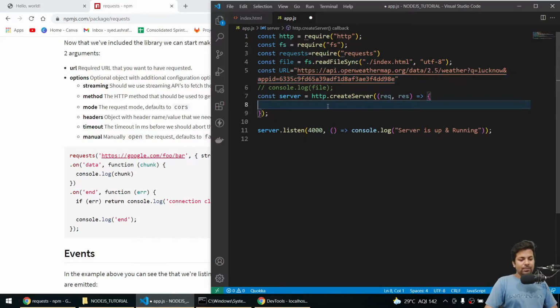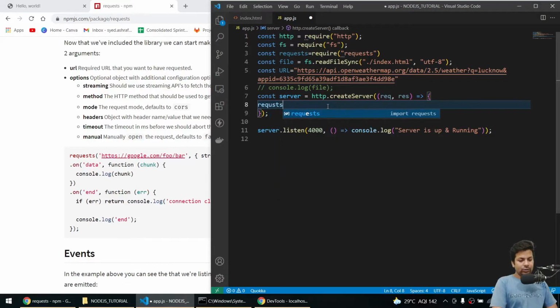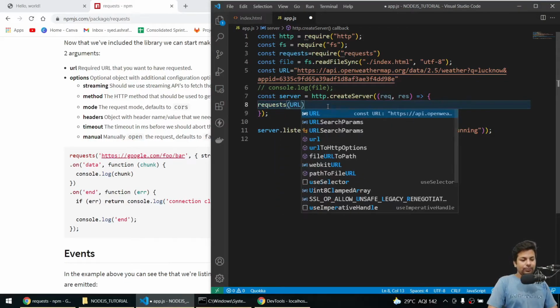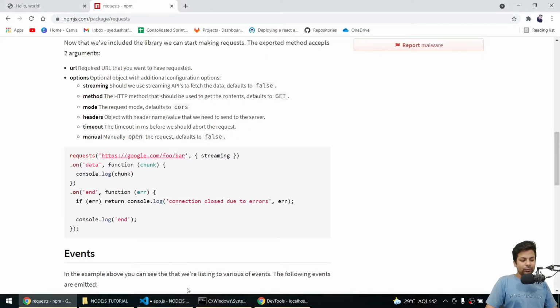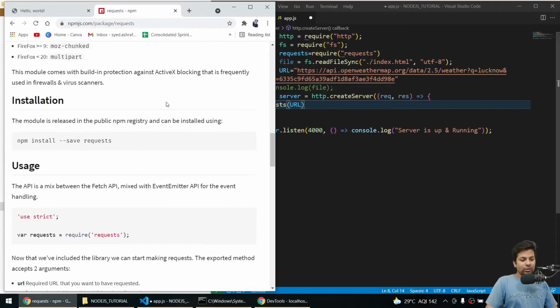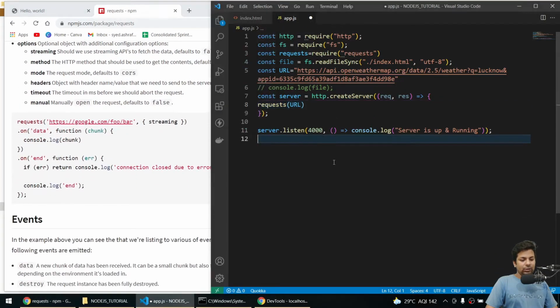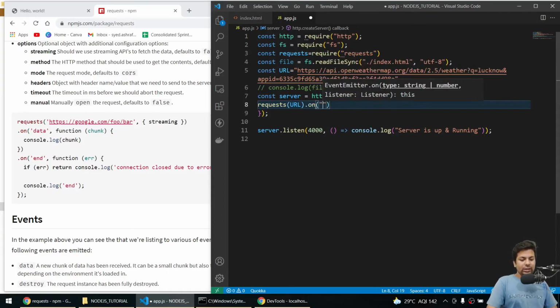Now I'll say request.request url, then it will give us a dot on. So dot on is an event. I'll request this URL, and on I'll get the data.